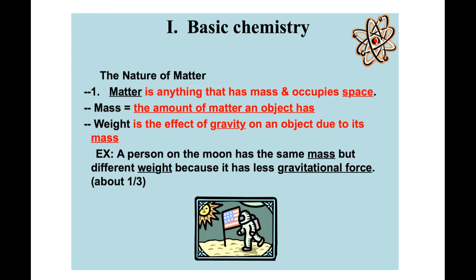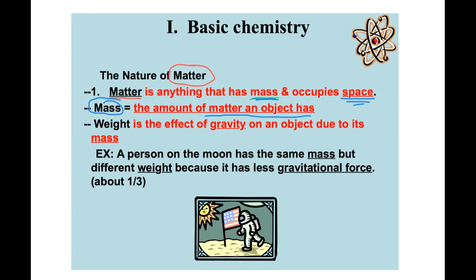All right, so here is matter. What is matter? The definition of matter is anything that has mass. Remember, mass is kind of like weight, and it occupies space, so it takes up room. Now, what is mass? So it says anything that has mass. Mass is kind of like weight. It's the amount of matter an object has.